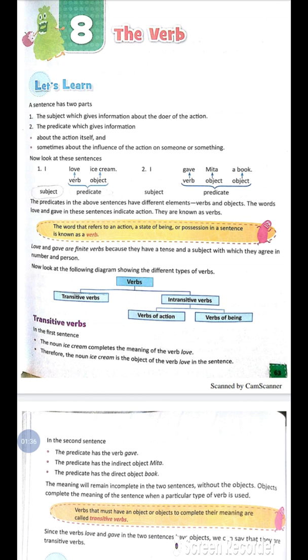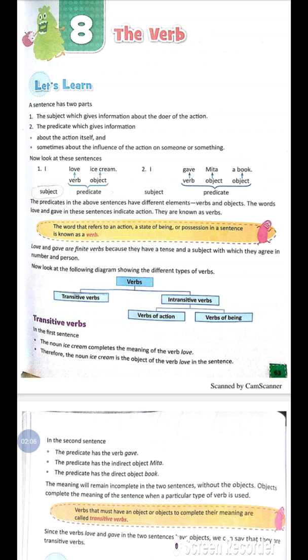Okay, so how many kinds of verbs are there? There are two kinds of verbs, transitive verbs and intransitive verbs. Intransitive verbs are of two kinds, verbs of action and verbs of being. First we take the transitive verb. In the first sentence, a noun, ice cream, completes the meaning of the verb love. So, therefore, the noun ice cream is the object of the verb love in the sentence.